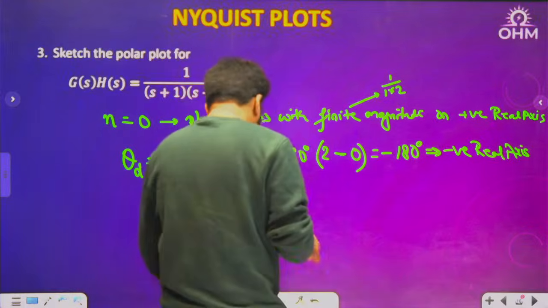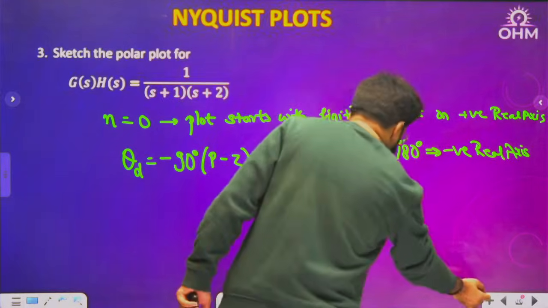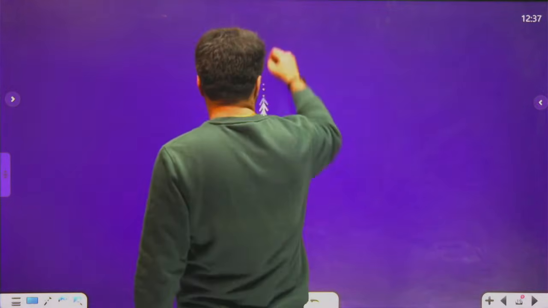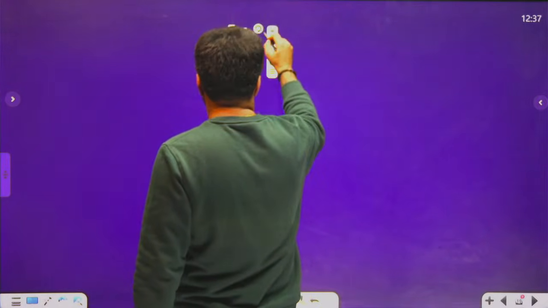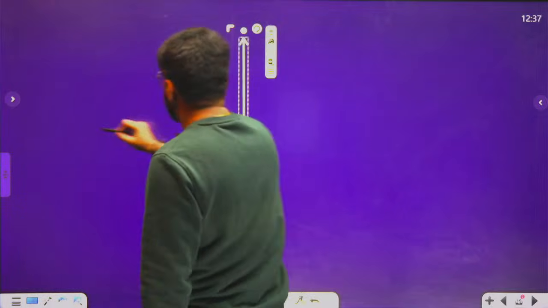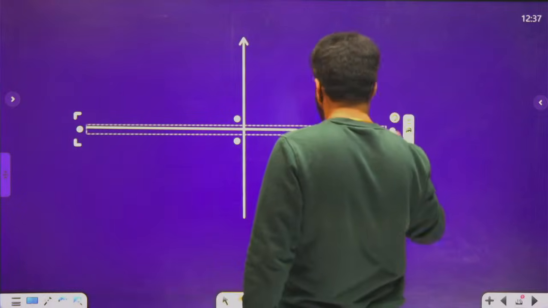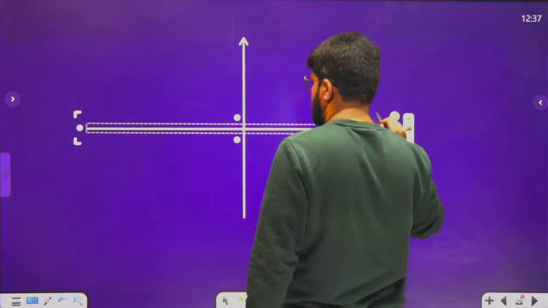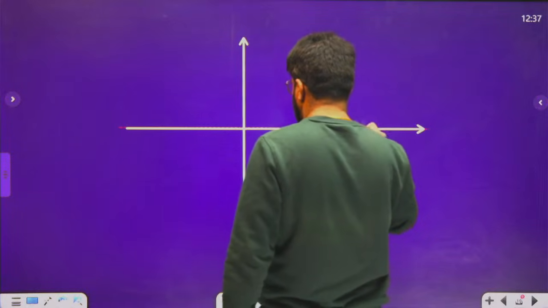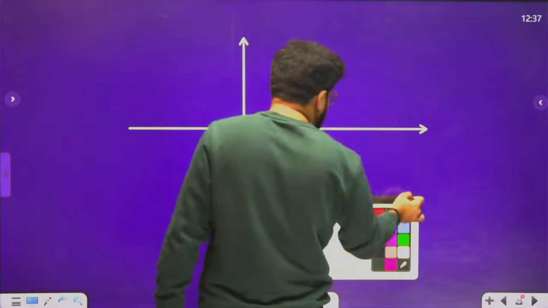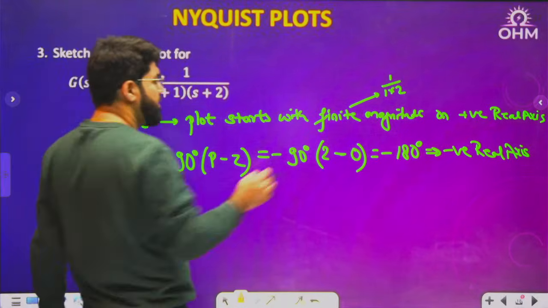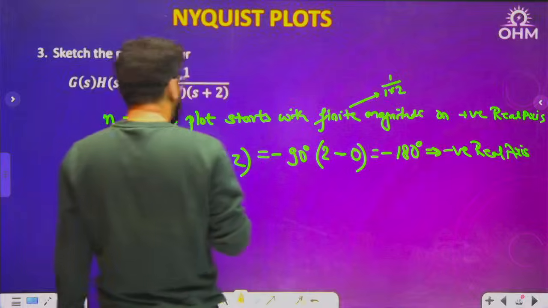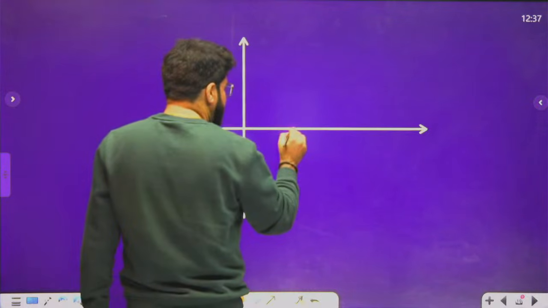Now, if I want to draw the shape approximately, have a look. What I told you: the polar plot will start on the positive real axis with finite magnitude, that magnitude is 1 by 2, somewhere here.